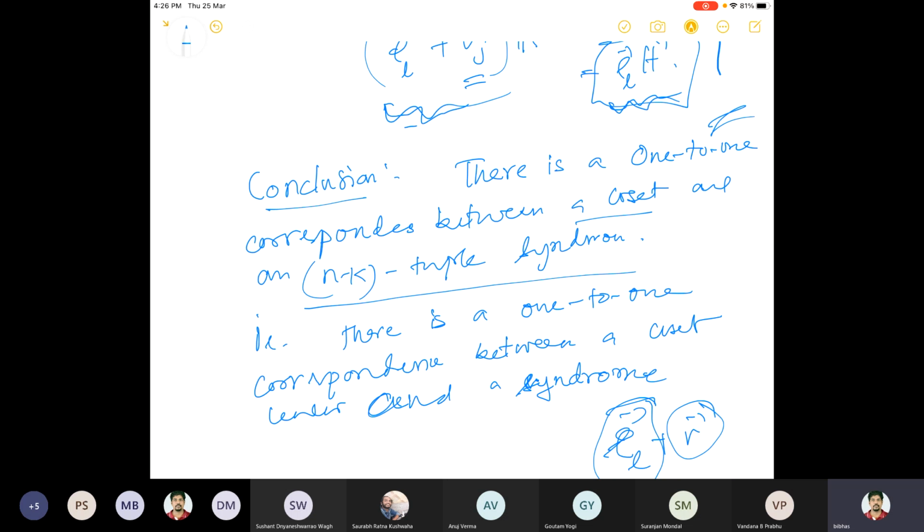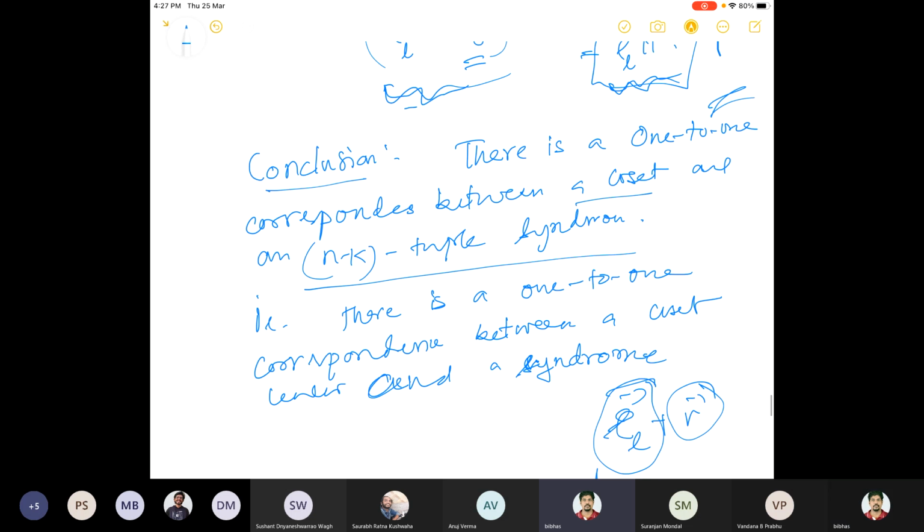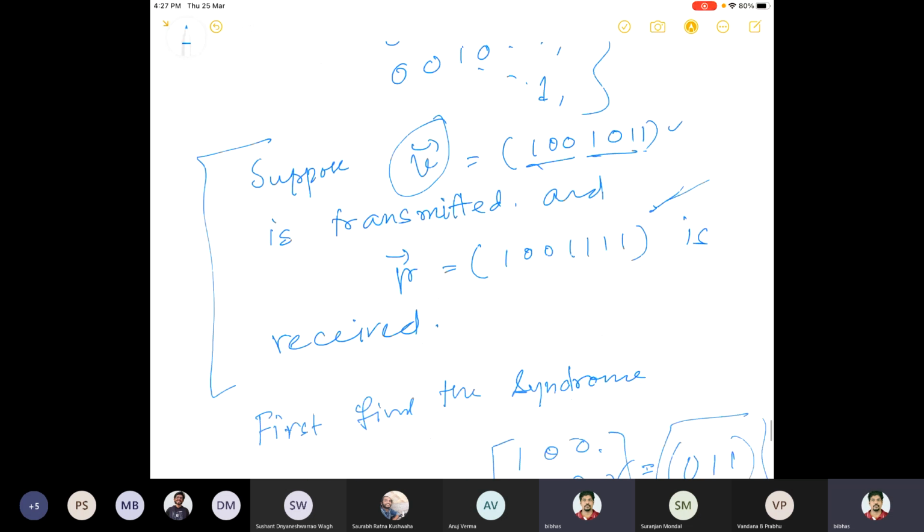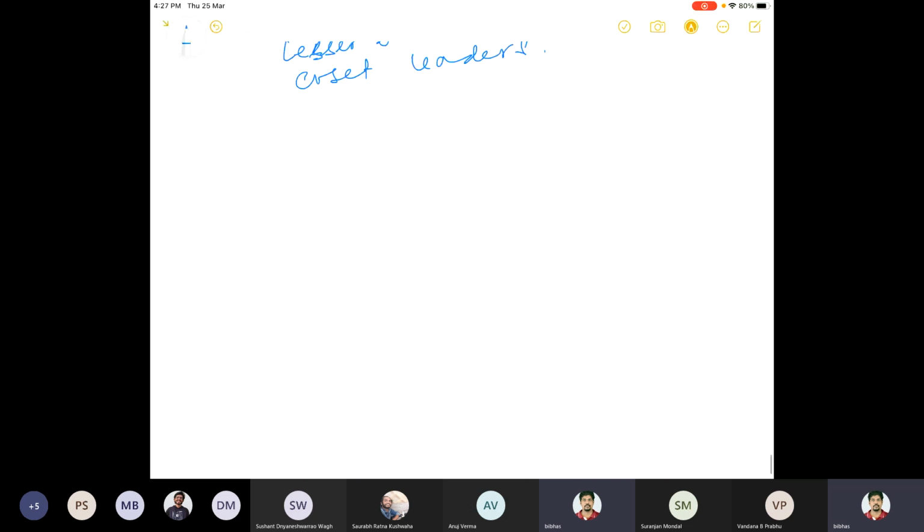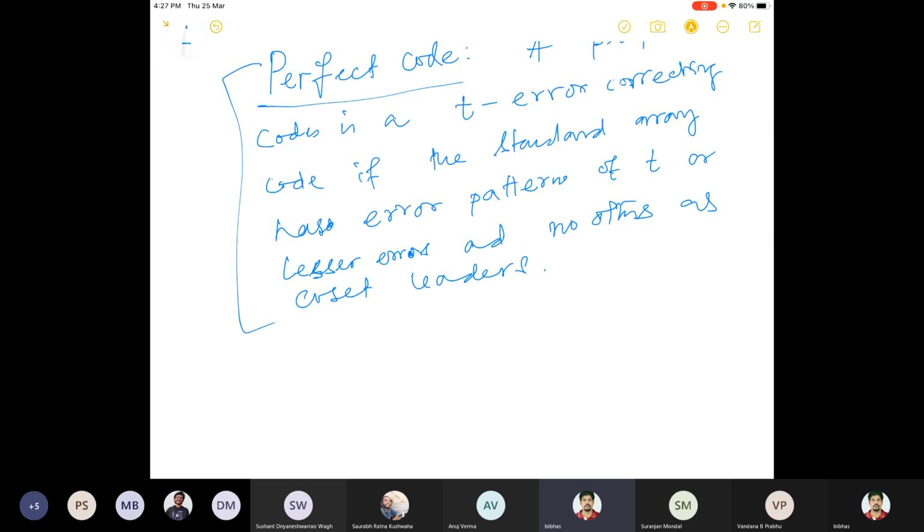So there can be coset leaders whose Hamming weight is more than t, or let's say t plus 1. And a perfect code is such a code whose only coset leaders, or all the coset leaders, are those n-tuples whose weight is less than or equal to t. And t is given by floor of (dmin minus 1) by 2. So such a code is called a perfect code. And Hamming code is an example of a perfect code.